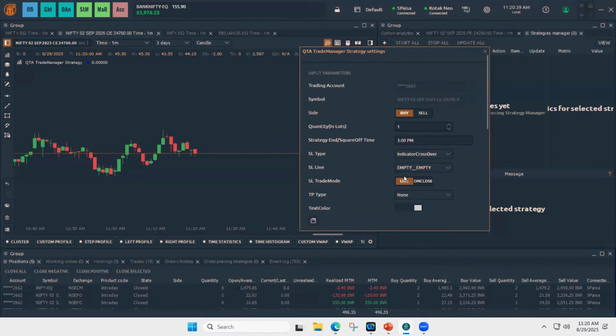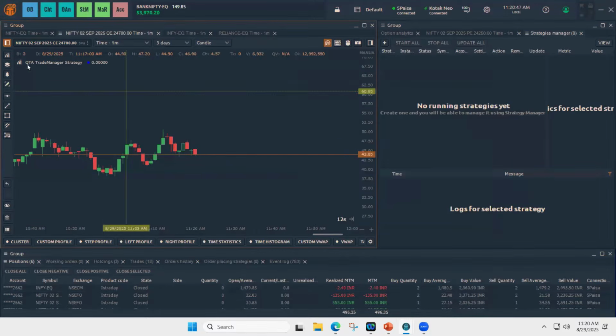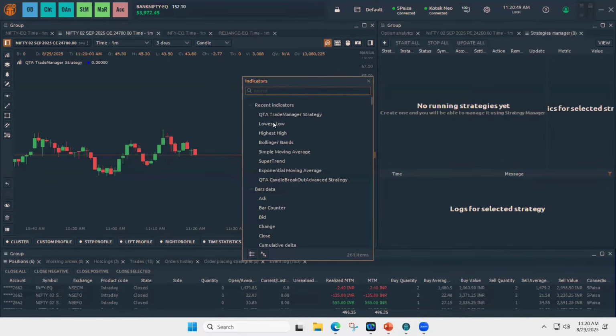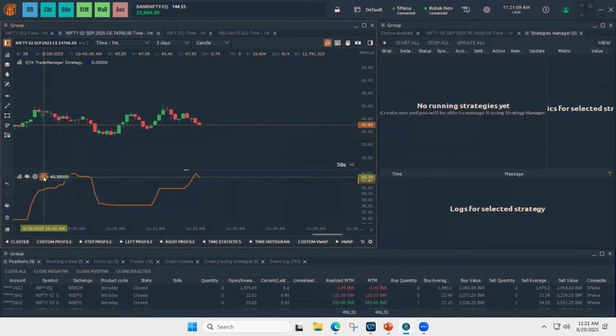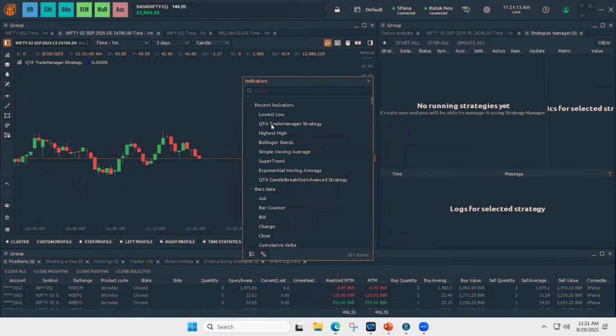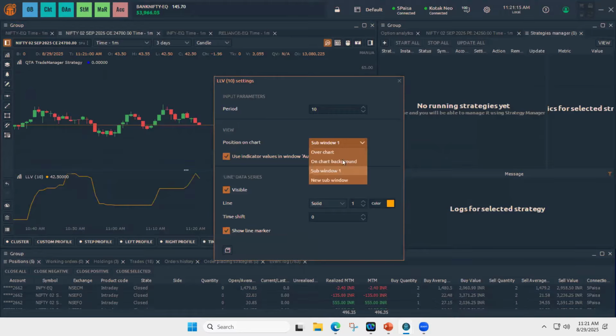And the indicator crossover. Here you see it empty because you didn't plot any indicator. Suppose I plot an indicator, lowest low. Remember, the indicators that work for these strategies should be over chart. Hope you all are understanding. Whenever you plot an indicator, make sure it's not under the sub window. It is over chart.